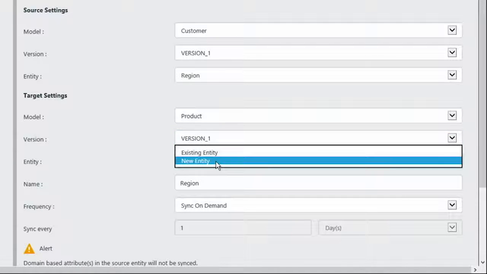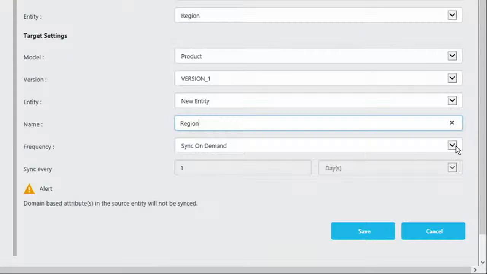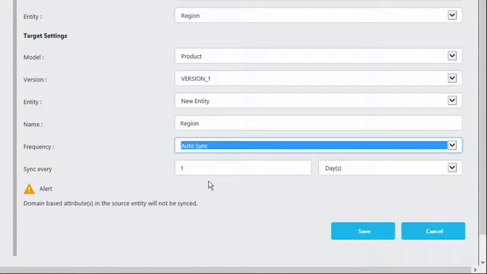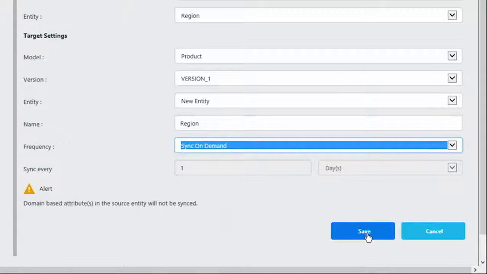So I won't be changing any of this, and I'll leave the name as region. And as you can see, we have the ability to either do an on-demand synchronization of these entities across these models, or have an auto sync capability, and the frequency of which will be set here. For the demo, I'm going to pick on demand. I'm going to save the changes.